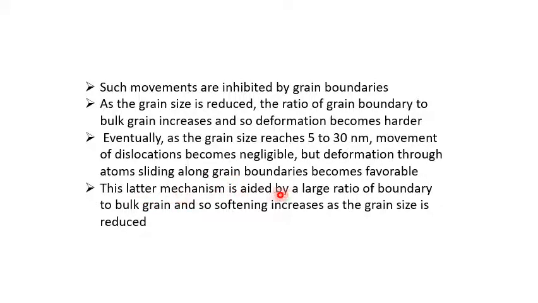This latter mechanism is aided by a large ratio of boundary to bulk grain, and so softening increases as the grain size is reduced. We have already studied that nanomaterials have high surface area, so there is a large ratio of boundary to bulk grain, and so softening increases as the grain size is reduced. Softening increases due to this atom sliding, permanent deformation takes place, and softness increases.